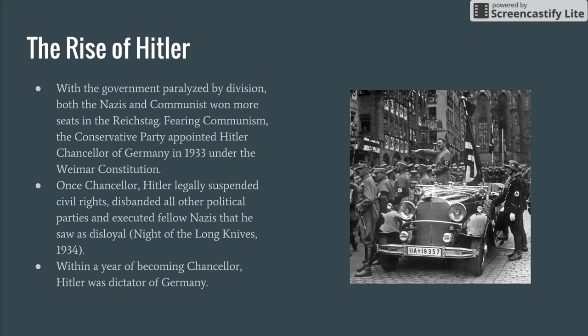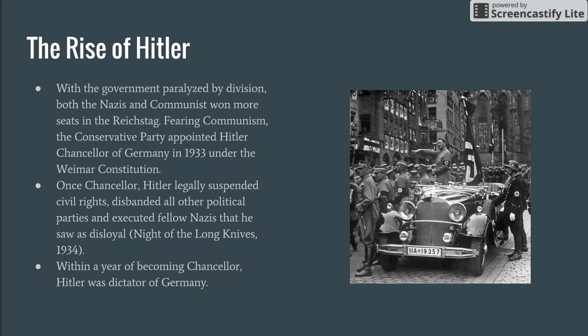They did this because they really thought Hitler was somebody that they could influence, and they didn't think of him as a threat. So they thought, okay, this Hitler over here, who is a prominent figure in the Nazi Party, we'll appoint him. He's not that big of a threat. He's kind of a goofball, and we'll be able to control him and tell him what to do. Well, as we know, that wasn't exactly what happened.